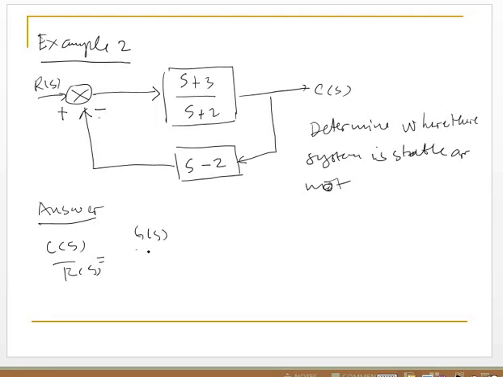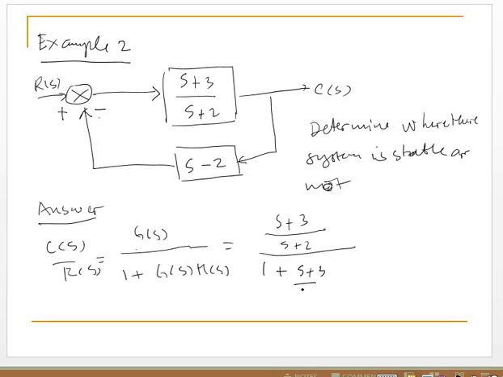The general formula is, because of the negative feedback, 1 plus the product of the forward and feedback gains, with (S plus 3)/(S plus 2) and (S minus 2).